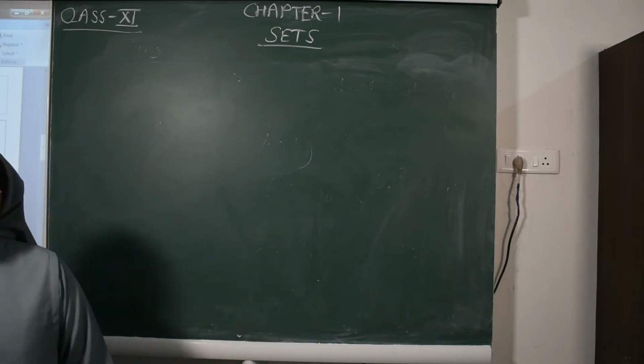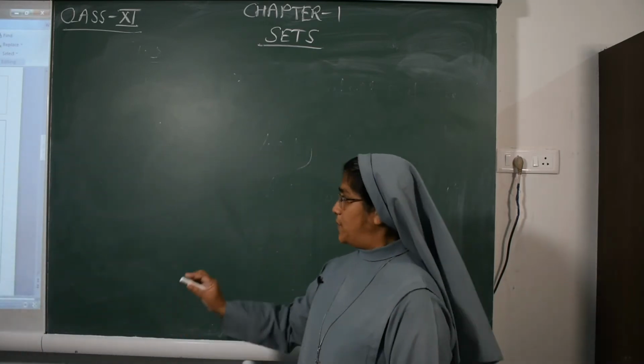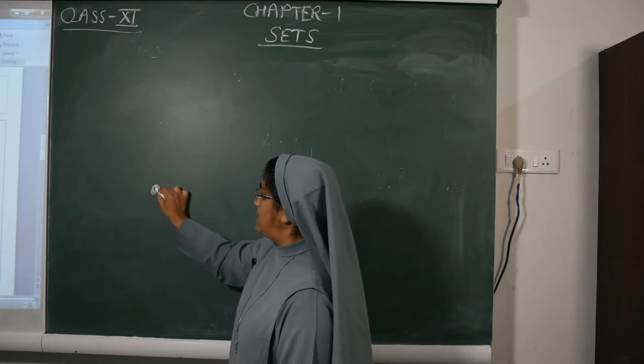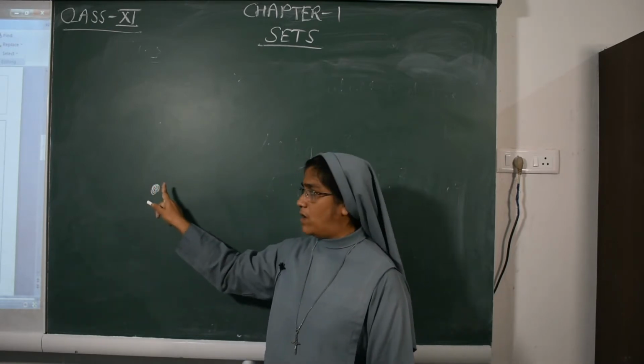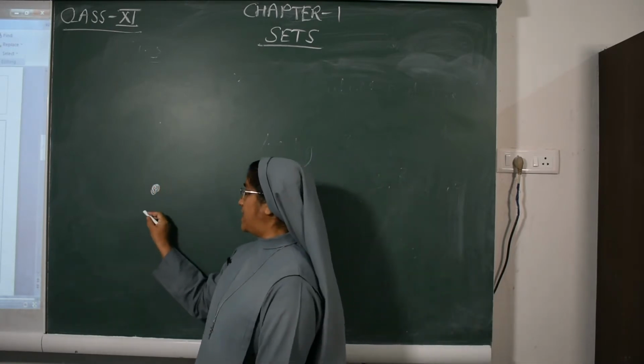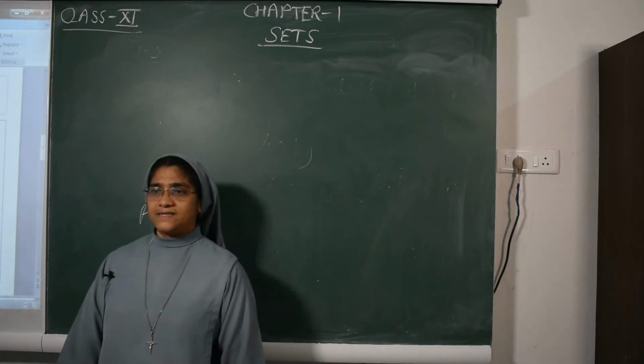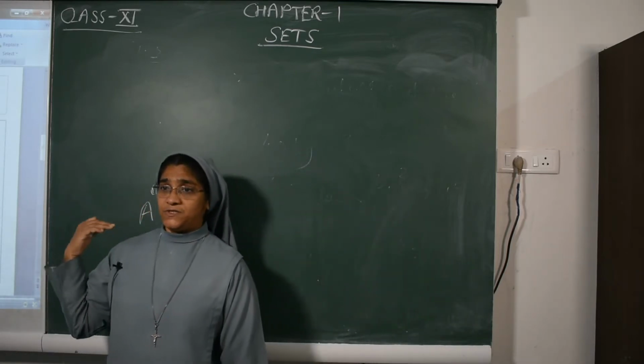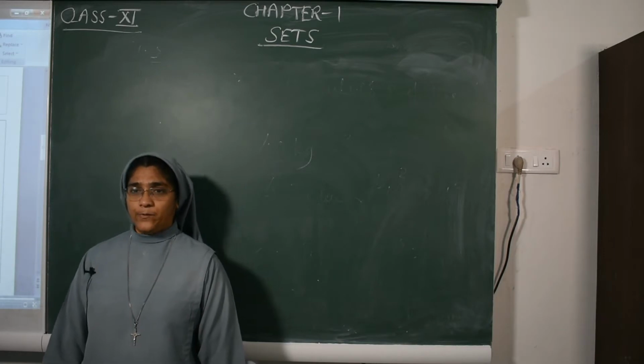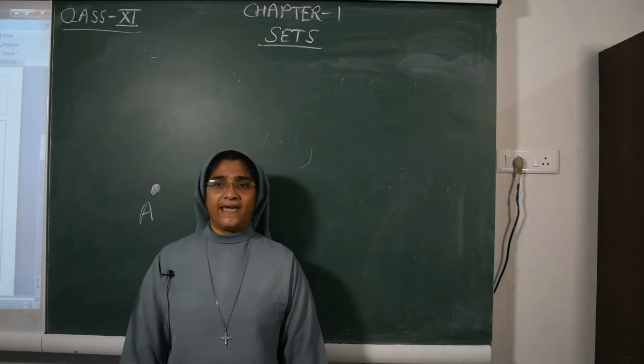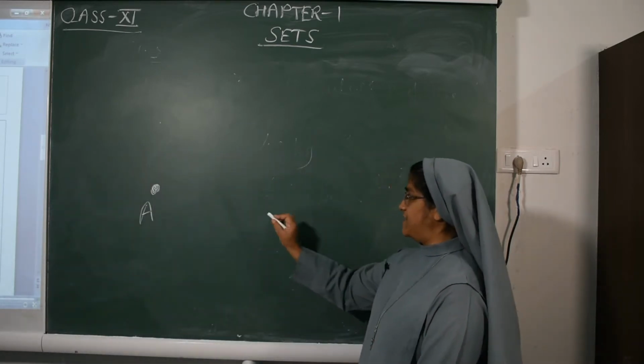I am making a dot on the board. Then we can give it the name A. I am standing near this position. Then I move from the position A and reach here.